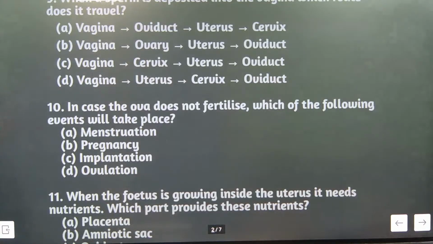Now in case the ova does not fertilize, which of the following events will take place? Yes, the correct answer here is A. So now please send the message in the group.